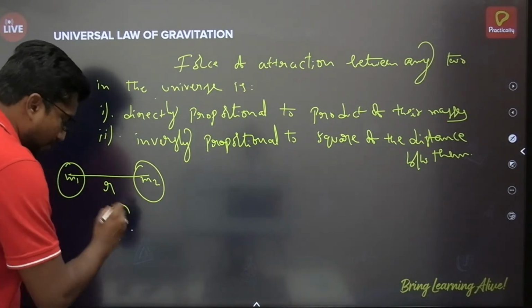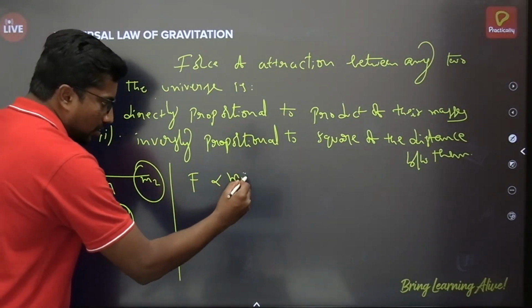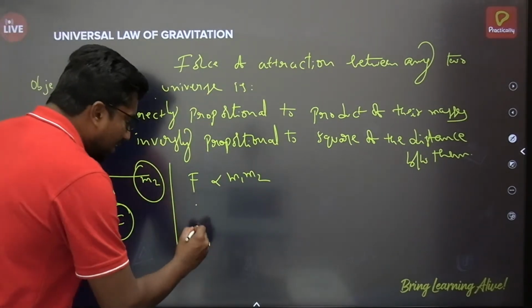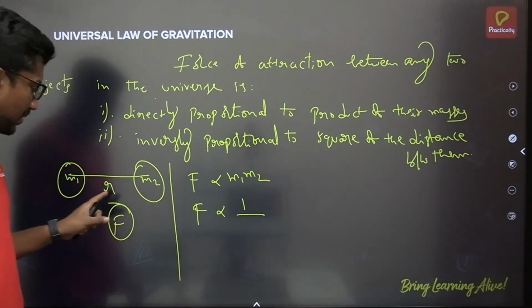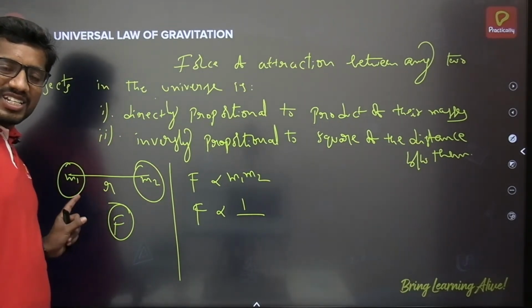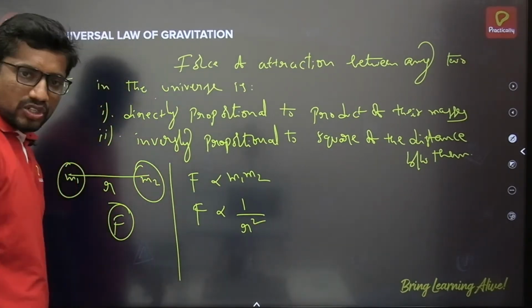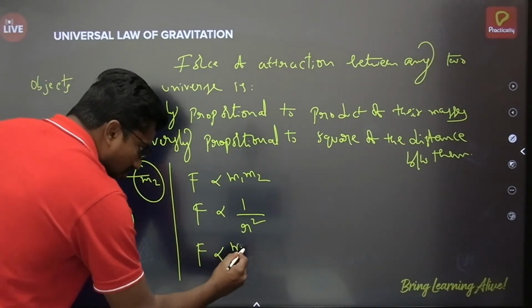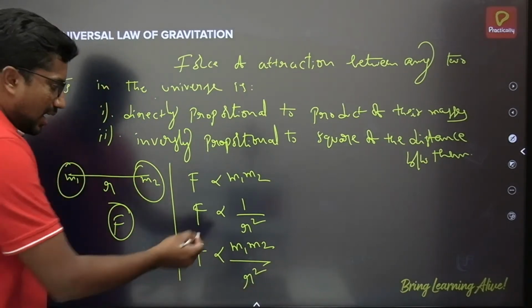Say that force of attraction is F. That F is directly proportional to the product of the masses of these two bodies and inversely proportional to the square of the distance between them. Here let R be the distance between the two objects, then F is inversely proportional to R square. So from these two we can write F proportional to m1 m2 by R square.